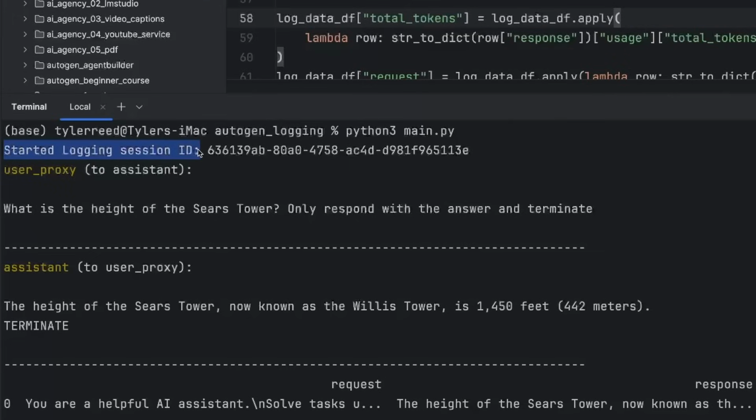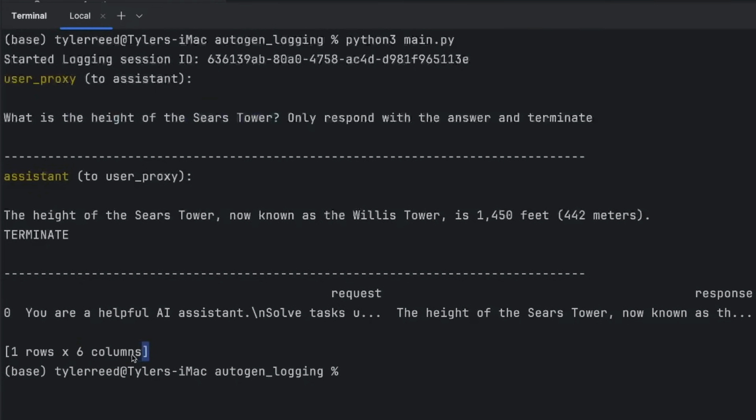Here it started the logging session ID that we printed above when we started the logging. We asked it the question of the height of the Sears Tower. It responded that it is now known as the Willis Tower and is 1,450 feet tall. Now, there's only one row of data in this database and there are 6 columns total.